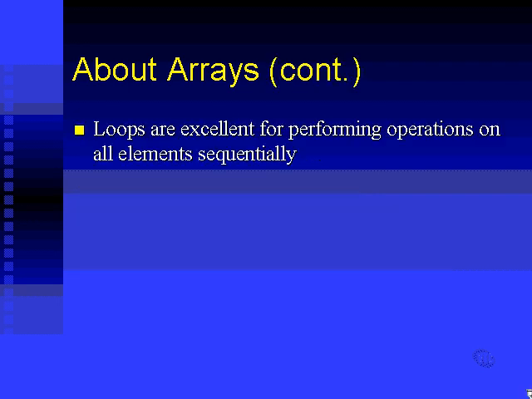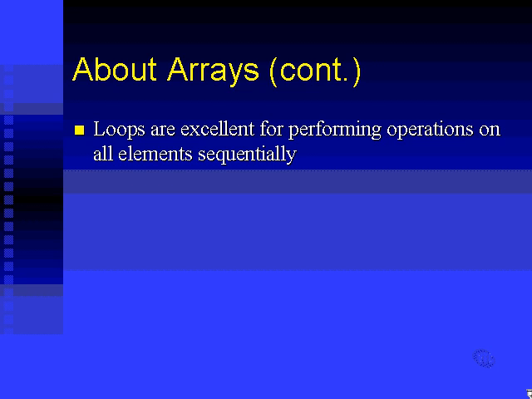Okay, let's move on. Loops are excellent for performing operations on all elements sequentially. You find arrays and loops used hand in hand all the time. You declare an array of something, an array of 100 integers, or an array of 100 floats, or whatever. Now, you want to perform an operation on each one of those 100 elements.